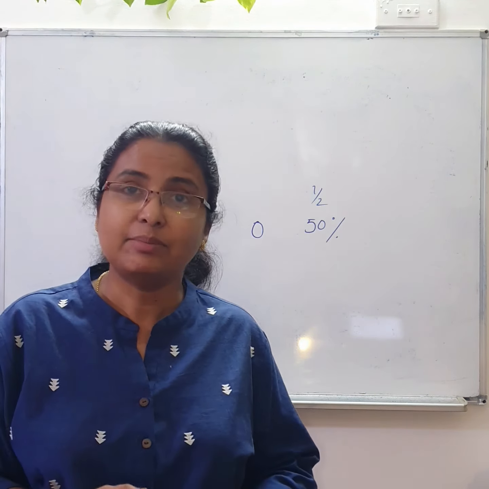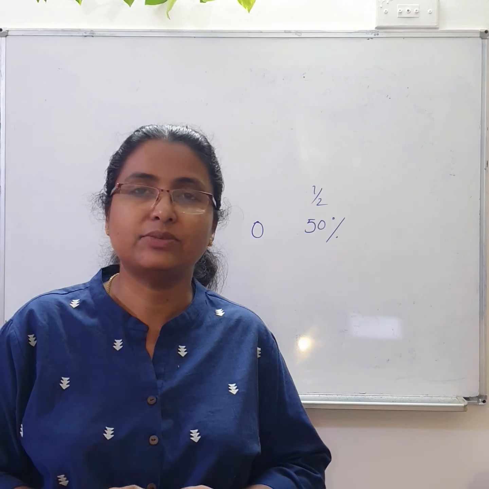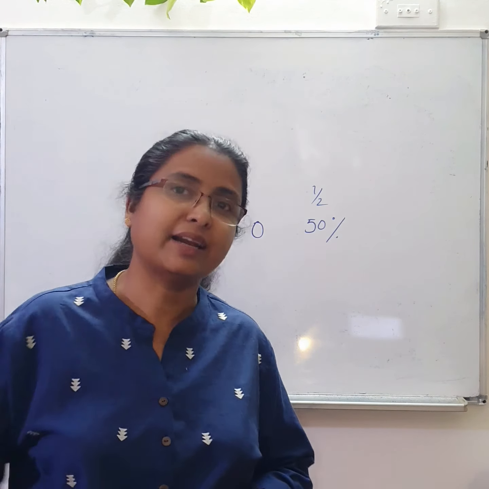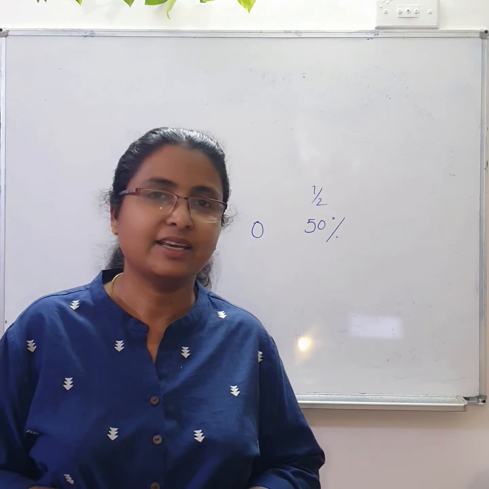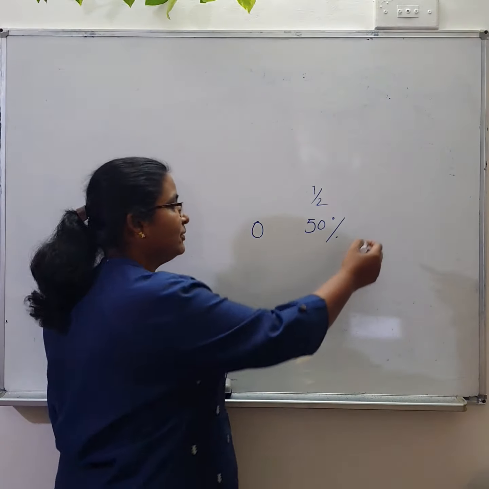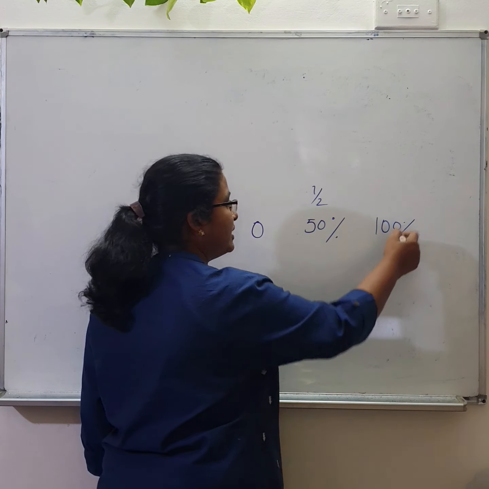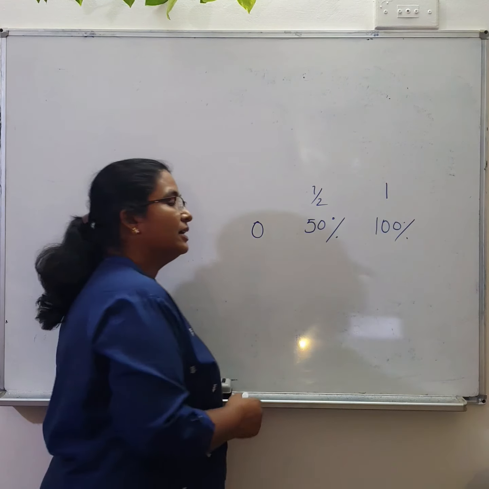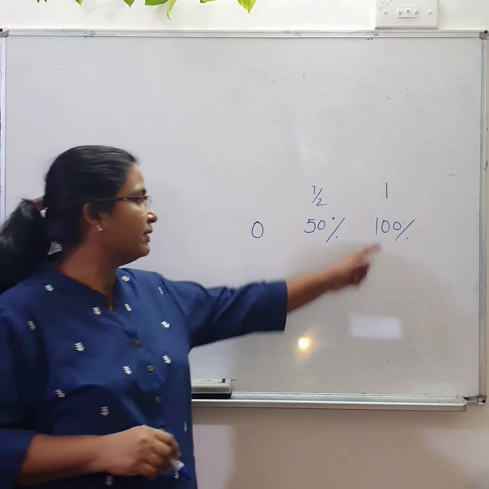Okay. Another example, if I say, what's the probability that the sun will rise tomorrow? So you can say it is 100%. The sun will rise tomorrow is 100%. That means 100% is 100 divided by 100. We can say it is 1.